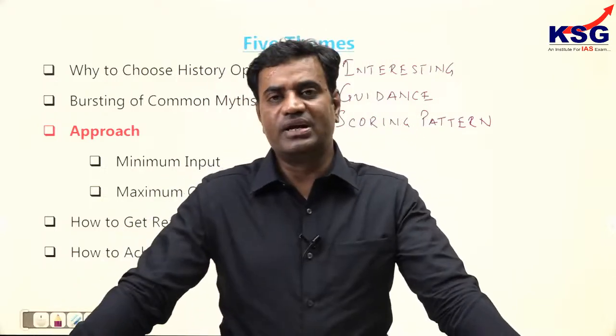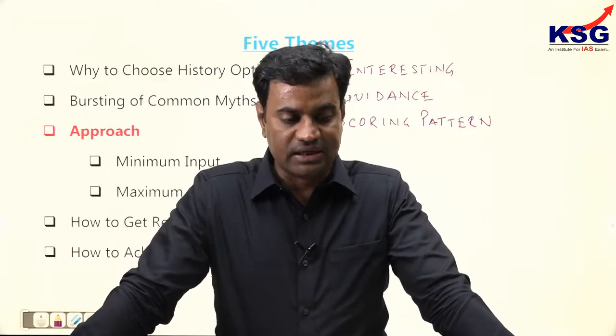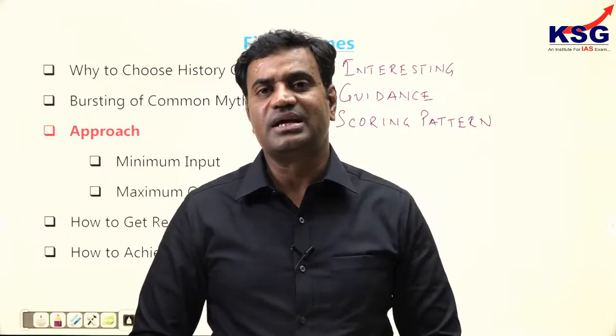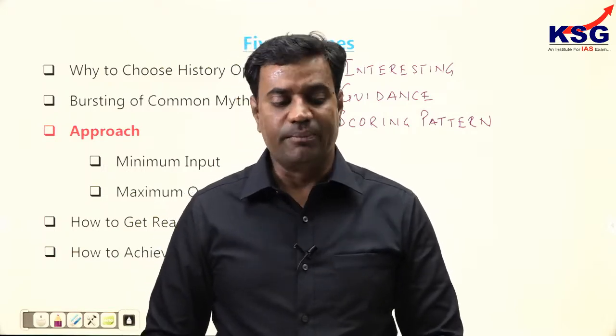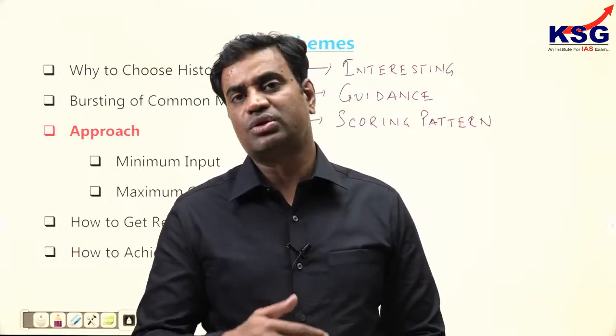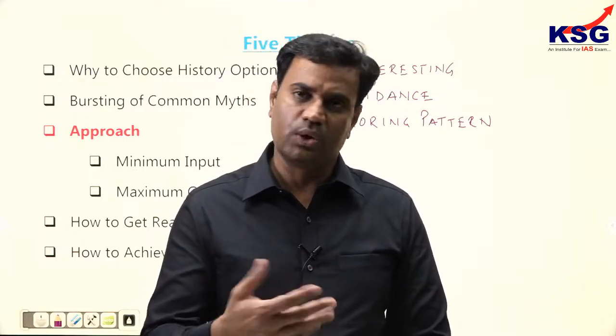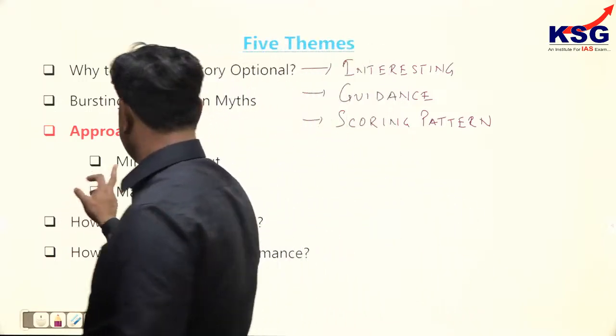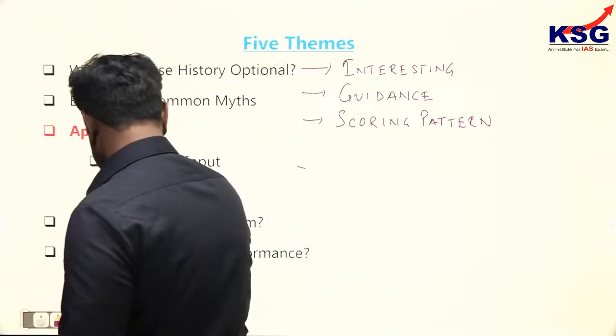So the scoring pattern makes it clear that this subject seems to be highly promising. Many candidates have scored above 300 marks, and since they scored 300 marks, they have come out with very good ranks with history as an optional subject.